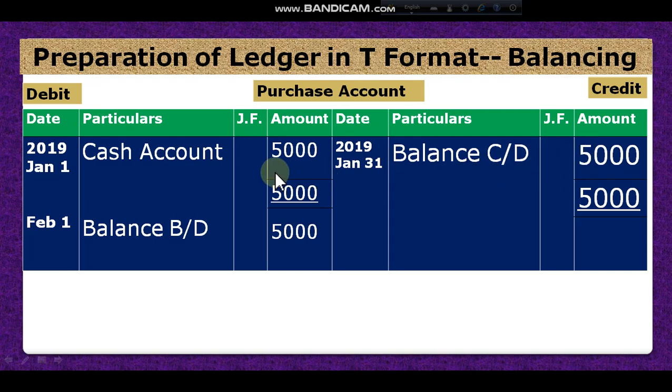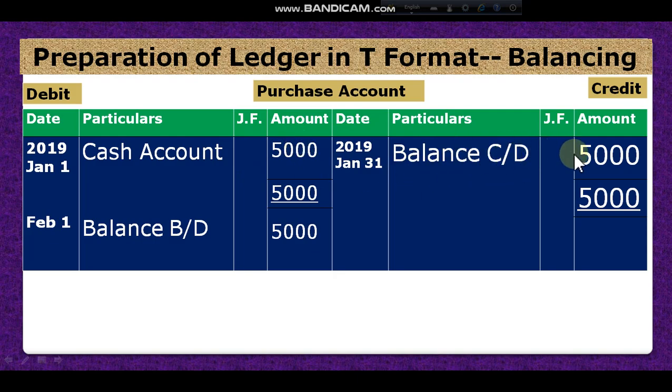So I have told you balancing means the difference of debit and credit. Debit side is 5,000, credit side 0. So the balance is 5,000, and according to the definition I have to write the balance on the shorter side. Again I am telling you, dear student, here in the cash account the debit side is 5,000 and the credit side has no balance. So the difference is the balance. 5,000 minus 0 is 5,000.